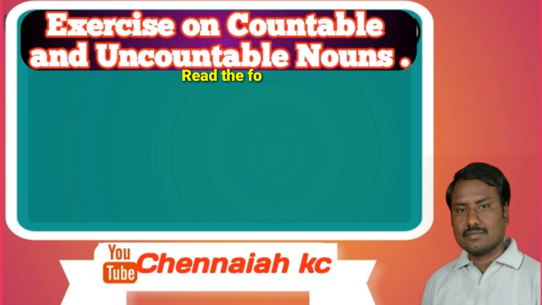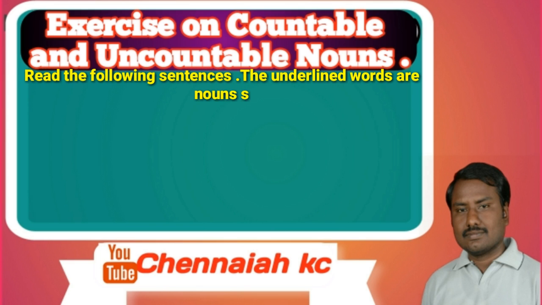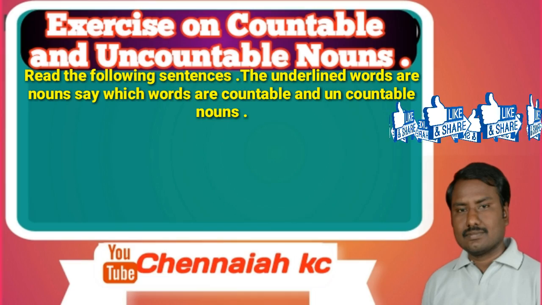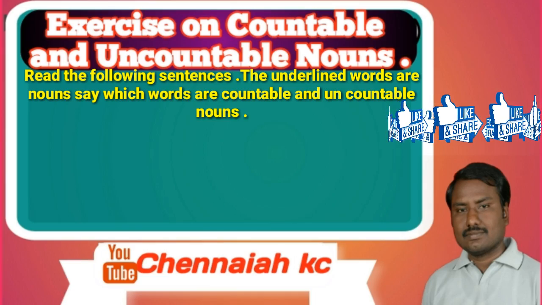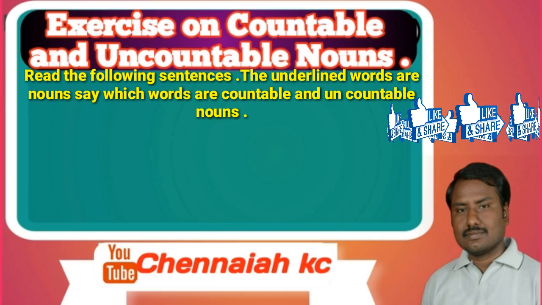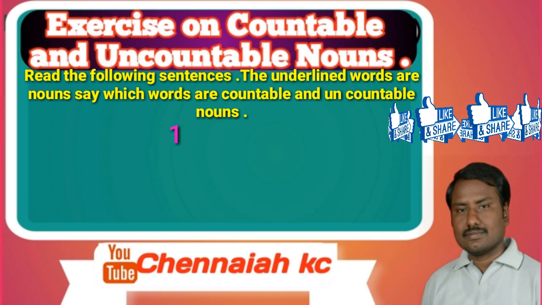Read the following sentences. The underlined words are nouns. Say which words are countable and uncountable nouns. Once again, I will read this first exercise. Read the following sentences. The underlined words are nouns. Say which words are countable and uncountable nouns.